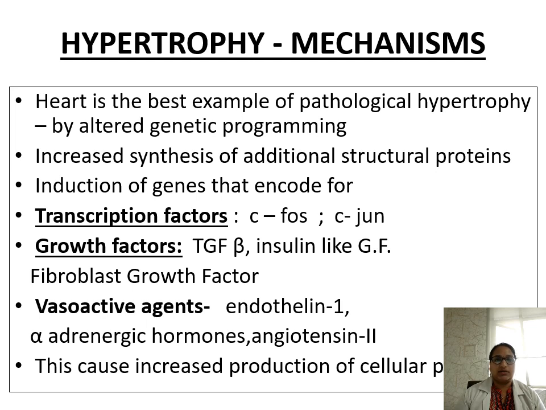It occurs by altered genetic reprogramming, and there is an increase in the synthesis of additional structural proteins required for this hypertrophy, like induction of genes that code for transcription factors, growth factors, and vasoactive agents. Transcription factors like c-fos and c-jun, growth factors like transforming growth factor beta, insulin-like growth factor, fibroblast growth factor, vasoactive agents like endothelin-1, alpha-adrenergic agonists, angiotensin II. All these cause increased cellular hypertrophy.